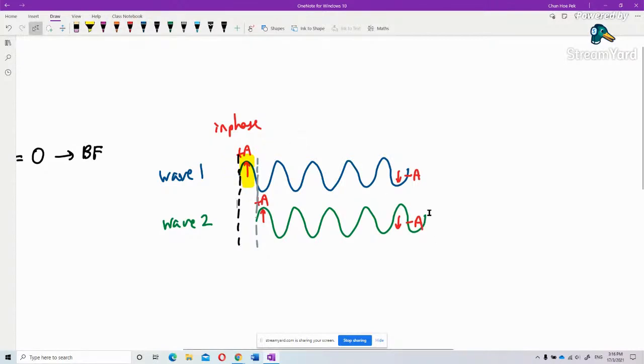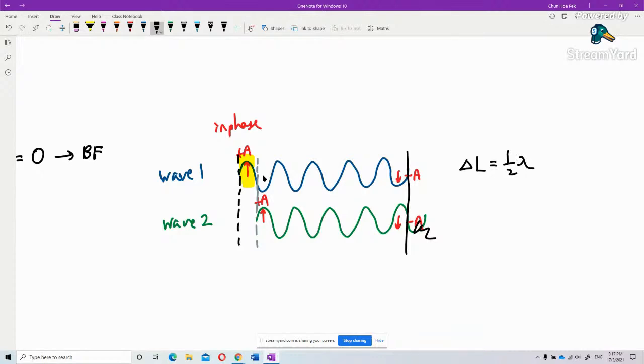Which one has a longer distance? Wave one has a longer distance. What's the difference between these two lengths? Half lambda, isn't it? So the delta L for this one is half lambda.